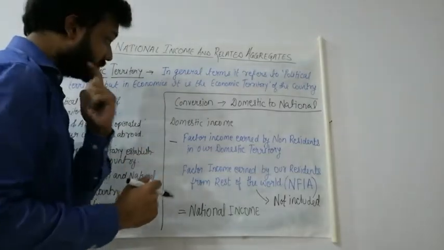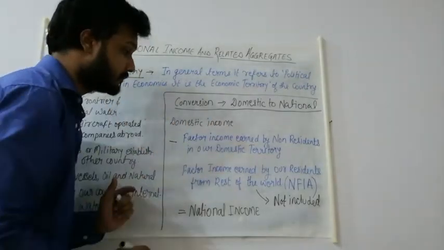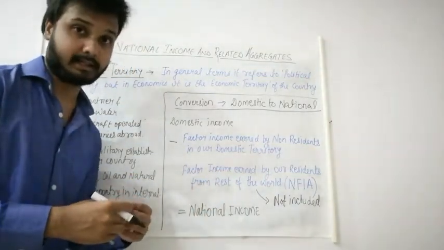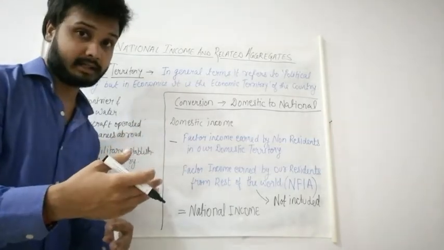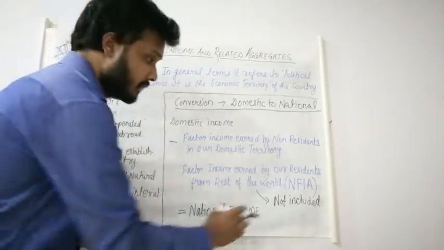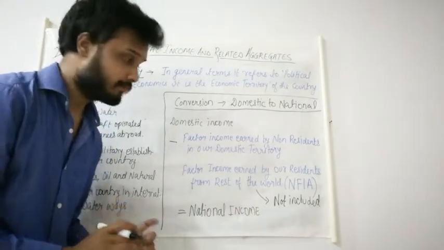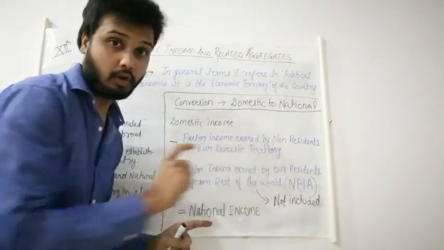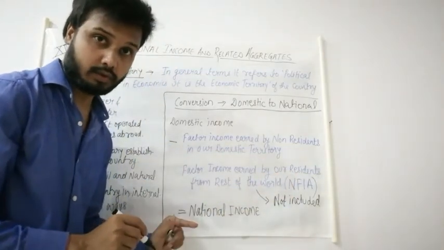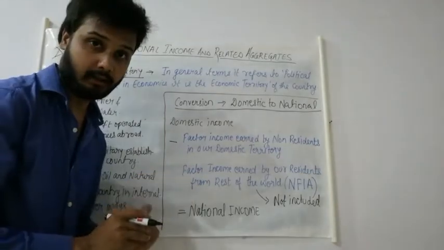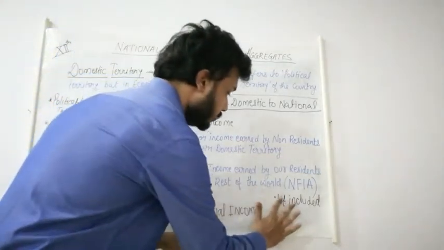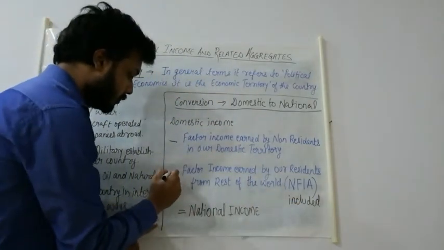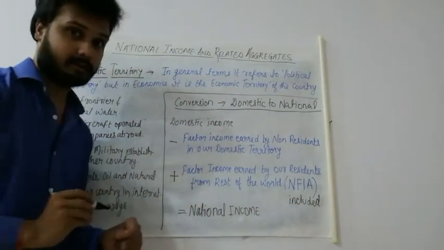Now, while calculating the domestic income, we see that the income earned by our normal residents abroad in other countries, that we have not included. Okay, this is not included initially. So what we will have to do is that, since this is earned by our normal residents, we need to include this, then only we can come to the final income of our country. So we will have to include this, and to include this, we will need to add this.